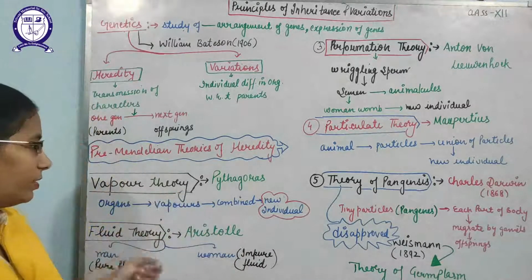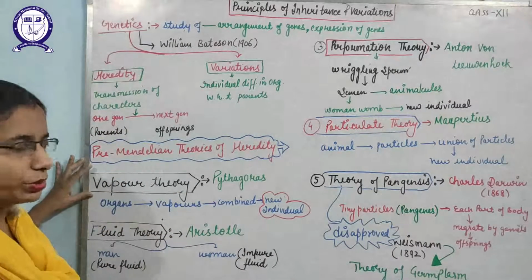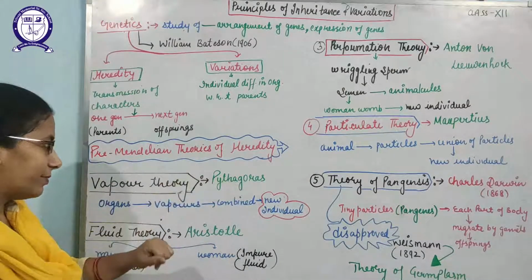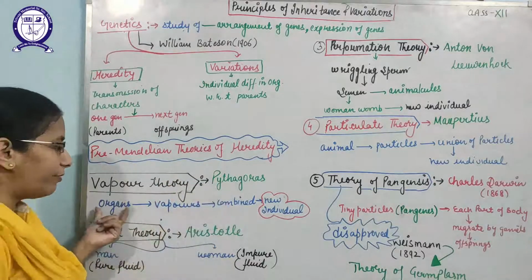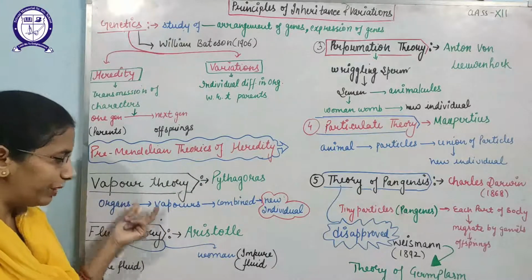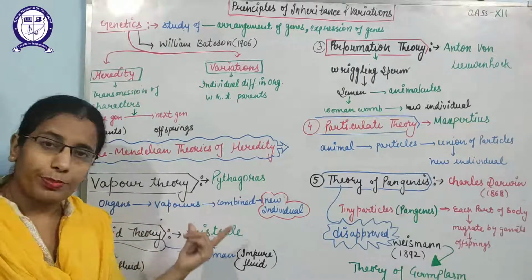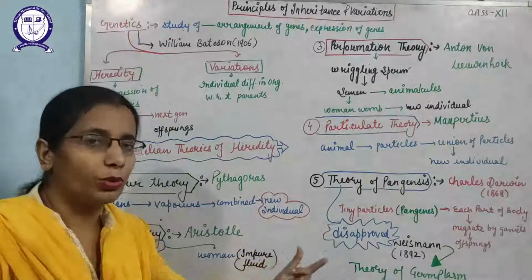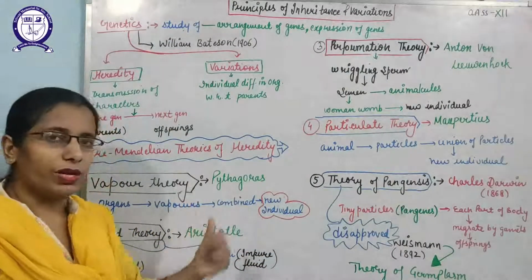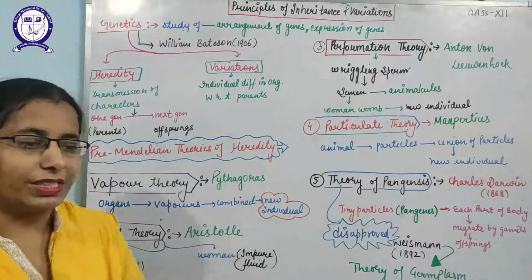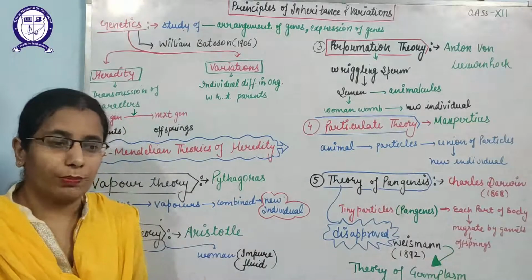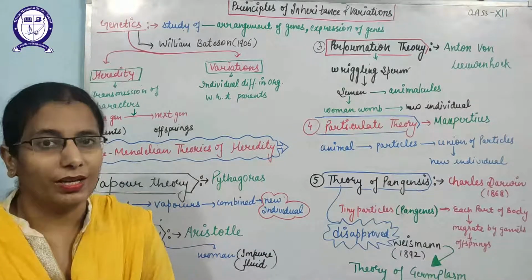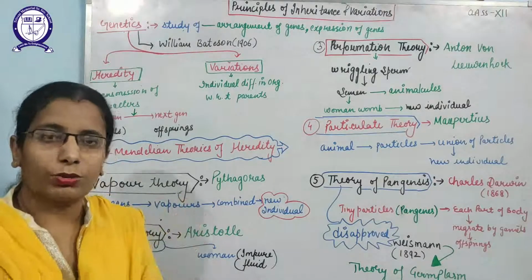So we will study them one by one. First is the vapor theory that was proposed by Pythagoras. Pythagoras stated that every organ of an organism produces vapors, and the vapors of different organs combine together to form new organisms. But this theory failed because it is not possible that different organs will produce different vapors and all the vapors will mix in a fixed quantity to produce the specific characters according to the species.